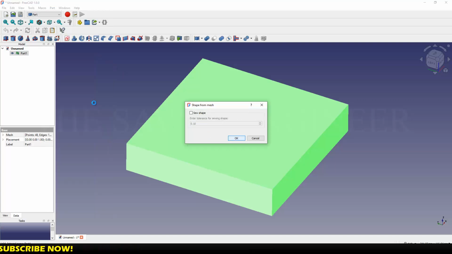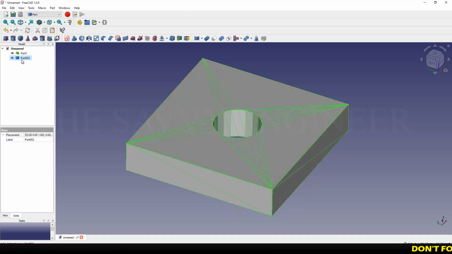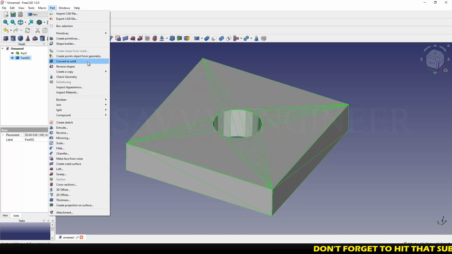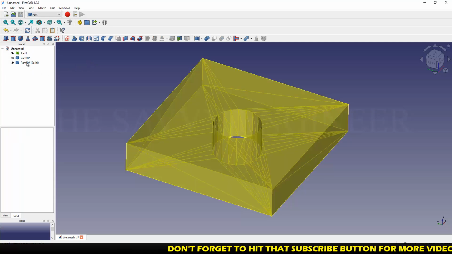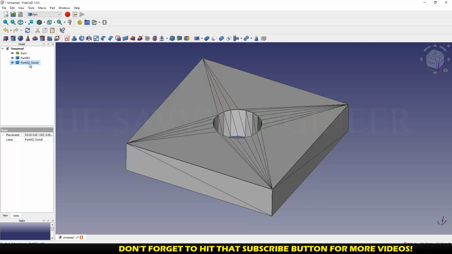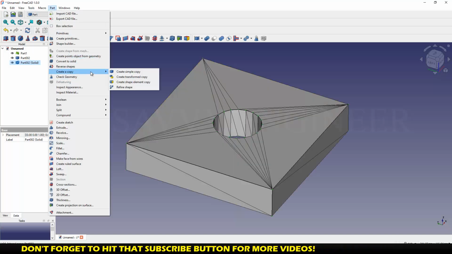then you click on OK. Second, you do a simple click on the second result, the new result. Then you come back to Part. Then you go to Convert to solid. Great. Next, you use the new result, the solid part. Then you come back to Part. Then you go to Create a copy, then Refine shape.